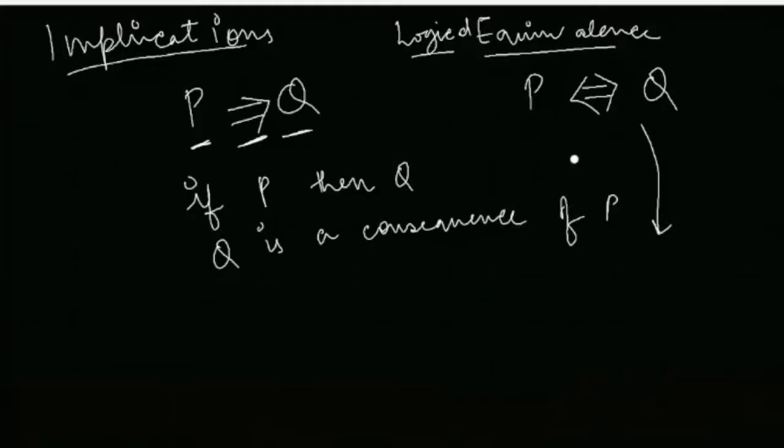And how can you read this? You can call this P is equivalent to Q, or P if and only if Q. You can read this as P if and only if Q. This IFF that is written, you expand it and say if and only if Q. Now remember that we use the statement P only if Q for this case.